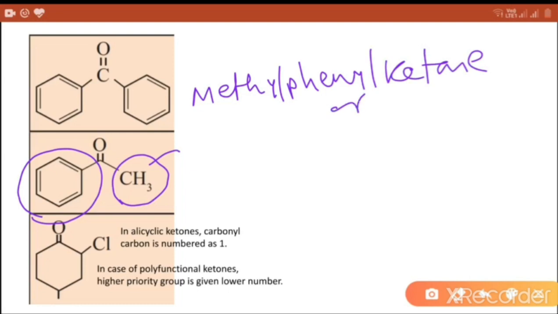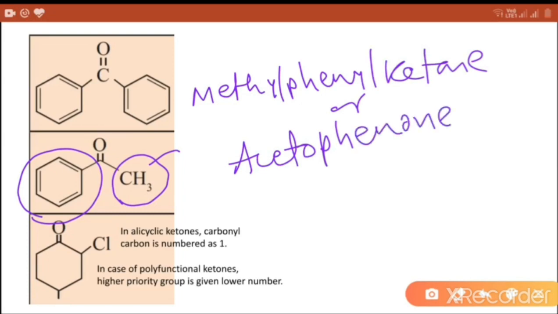Another common name is acetophenone. This is acetophenone. And the IUPAC name is also acetophenone.